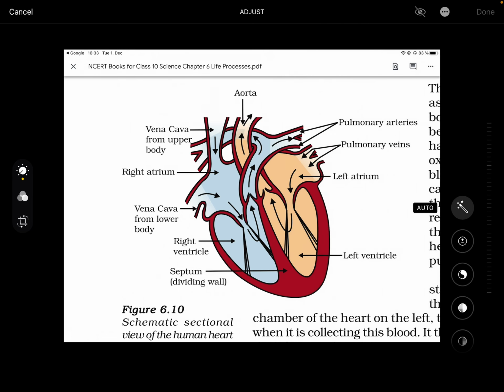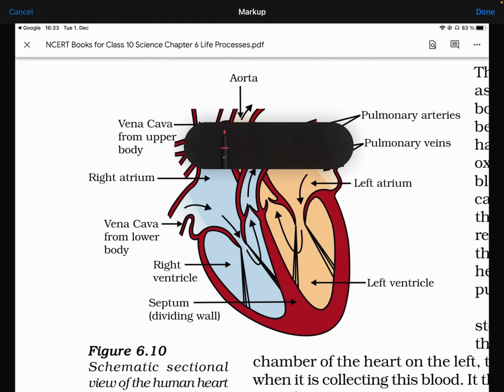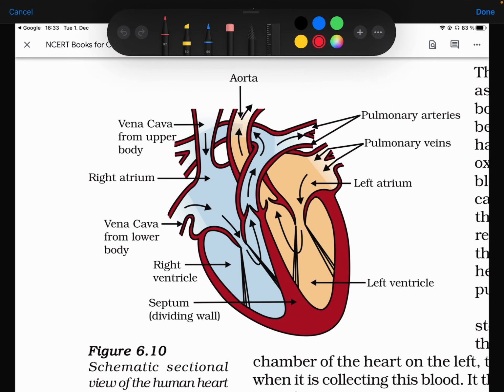Today we are just going to have a mop-up of the NCERT 10th class diagram. This is a hard diagram. I'm just going to explain some extra points. You can note them down. You can clarify some of your doubts, and it can also help you as a mop-up before an exam. So we're going to start off with the explanation.